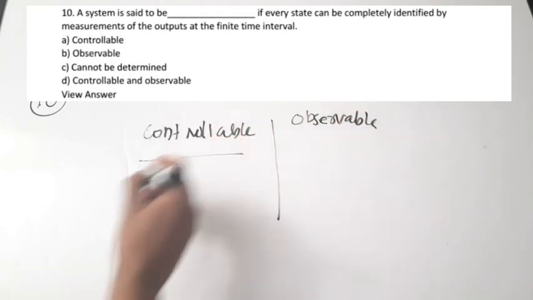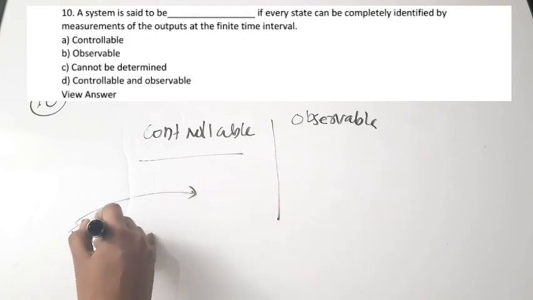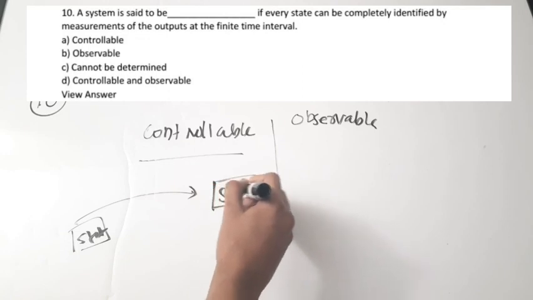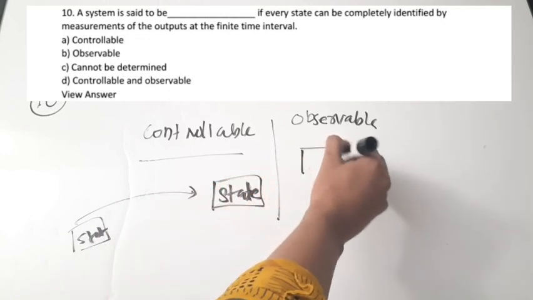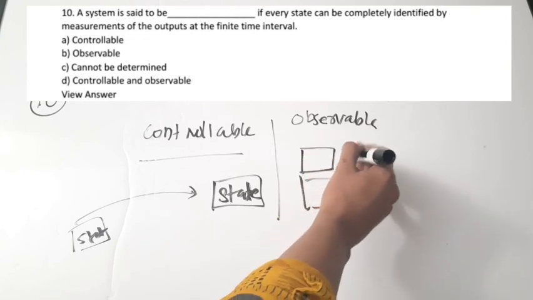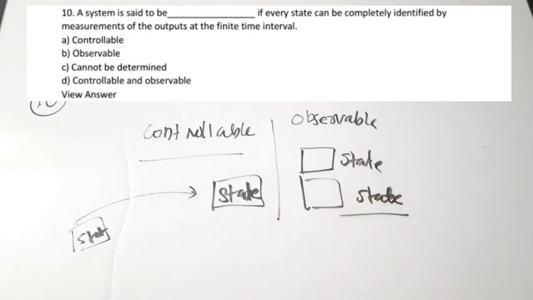Controllability means if we can take the system from any state to our required state, whichever state is of our interest, then it is called a controllable system. If we can clearly see every state of the system, and every state is identifiable and understandable, then it is called an observable system. These are the two types of systems which we talk about on the stability basis. So this is controllability and observability. The correct answer here is B.